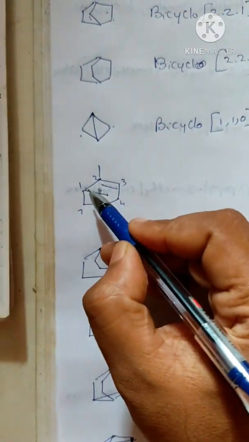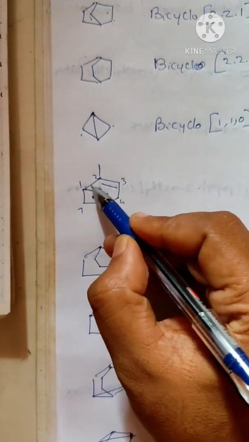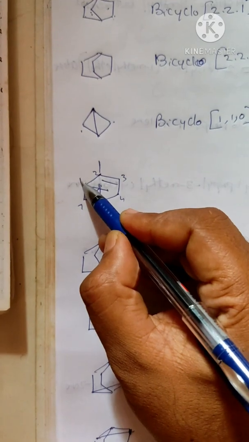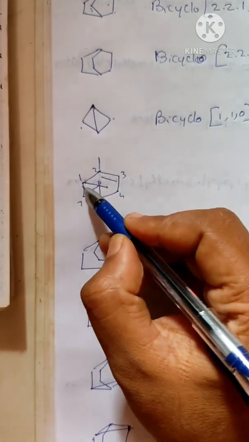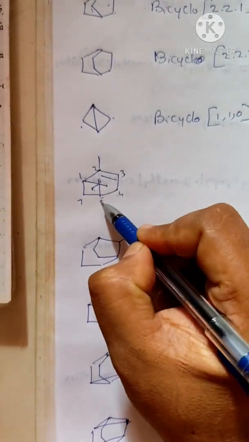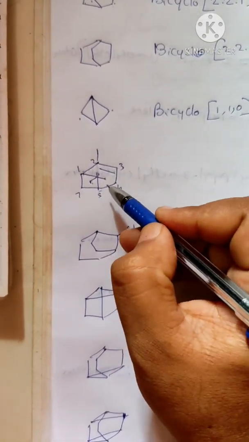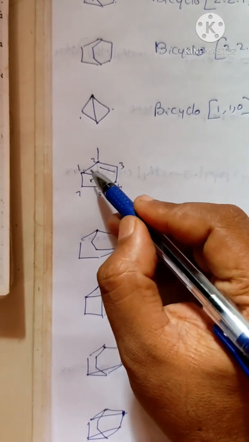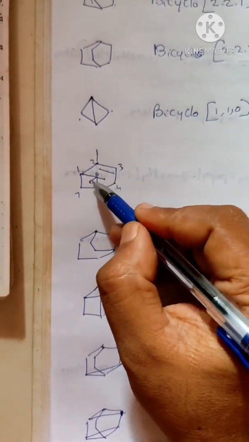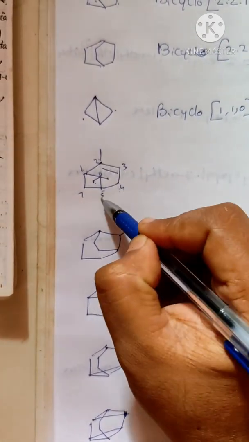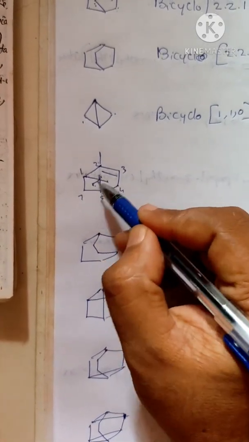So we have to name such a way that we have to start from where the joining position is. So this is first, then this is second, because the substituent is there. So 1, 2, 3, 4, 5. The next confusion will be, do we go here or here? We have to go to the cycle where there are more functional groups. If you compare this cycle, it has more. One methyl group here, then two methyl groups are here. So 1, 2, 3, 4, 5. Then don't go here. We have to go here, 6. After that we have to come back, 7.